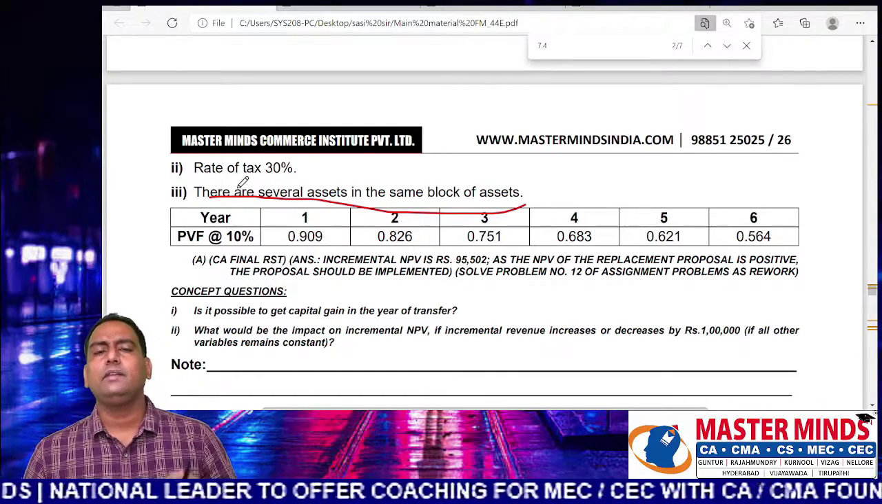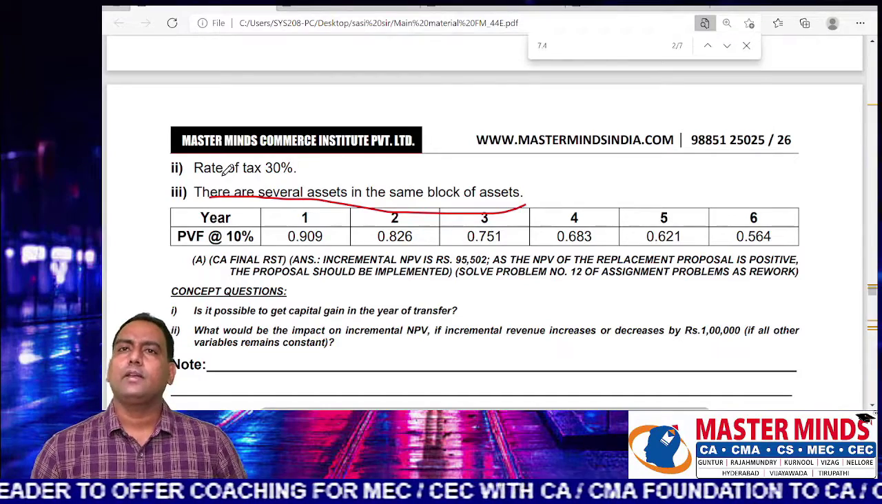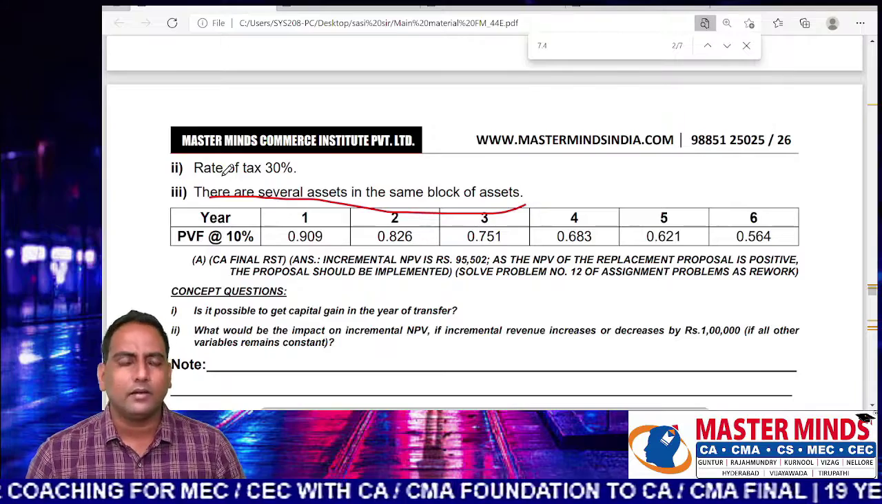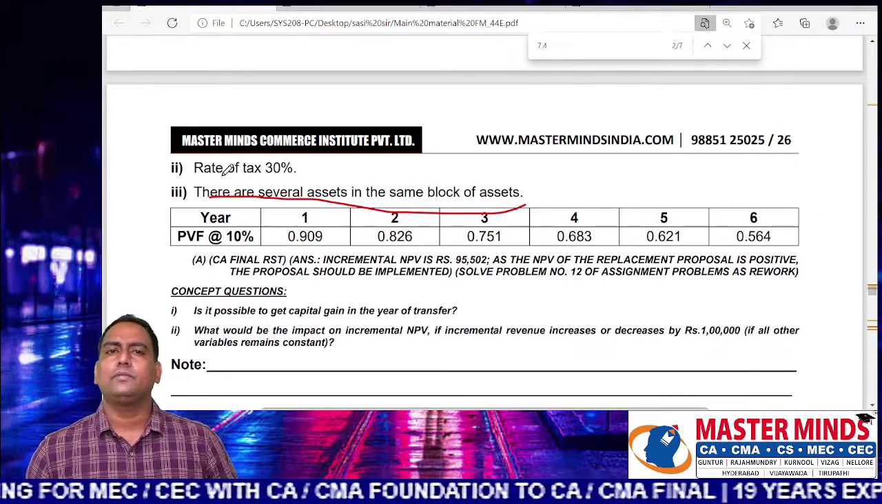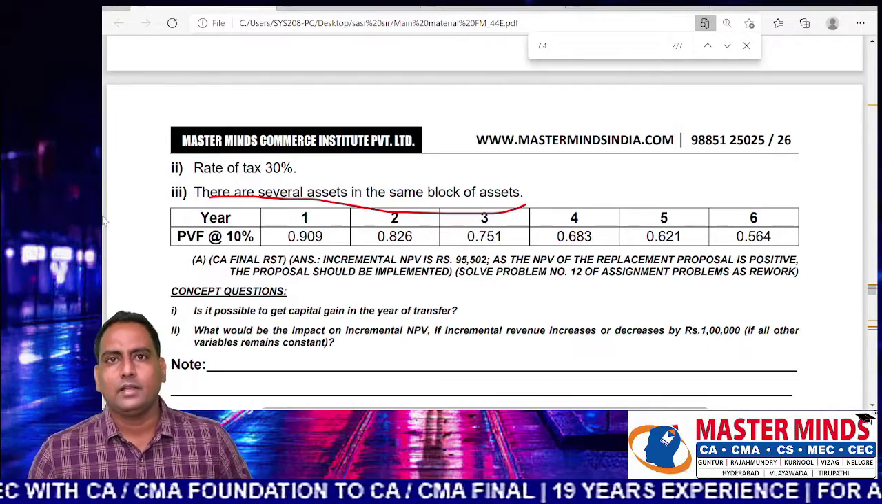When the block is having several assets, we should not provide any provision for capital gains. We should not find the capital gain or capital loss, short-term capital gain or capital loss, in the event of disposal of an asset. All you have to do is provide depreciation in the terminal year of transfer.